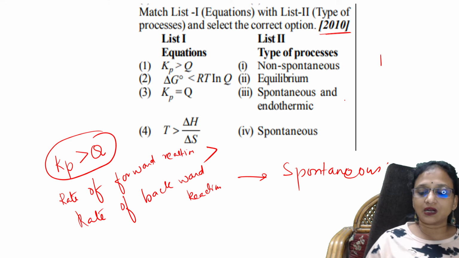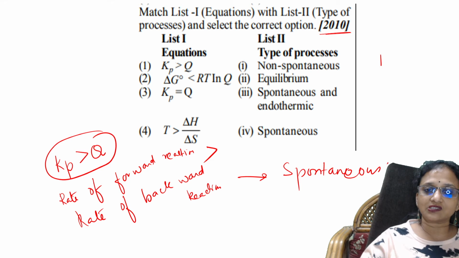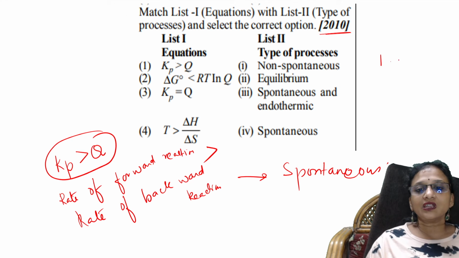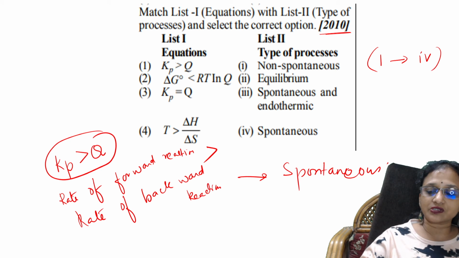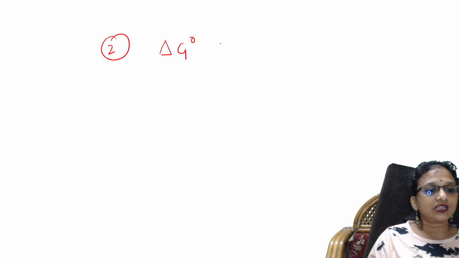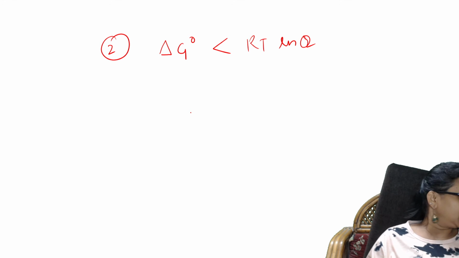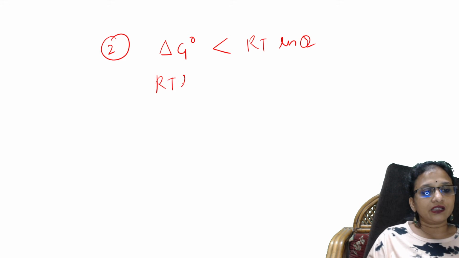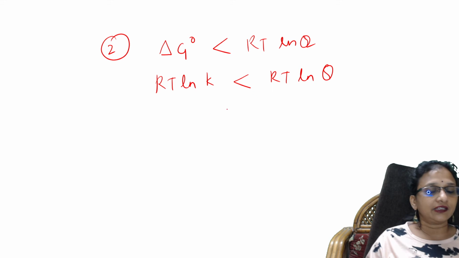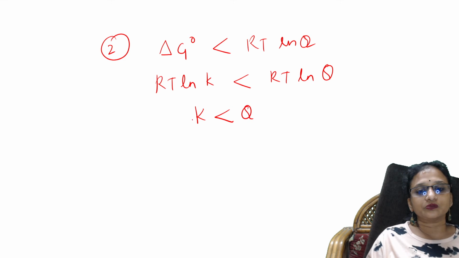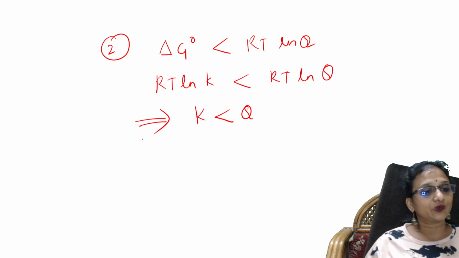So what is the first concept? So A, one part. Do I have place? No, I don't have place. Let me take this in the second case and then I'll tell you. 1 is matching with 4. Okay, done. Let us go with the second part, students. Second part is if delta G naught is less than RT ln Q. Remember, then RT ln K is less than RT ln Q. Then K is less than Q. This is the concept.